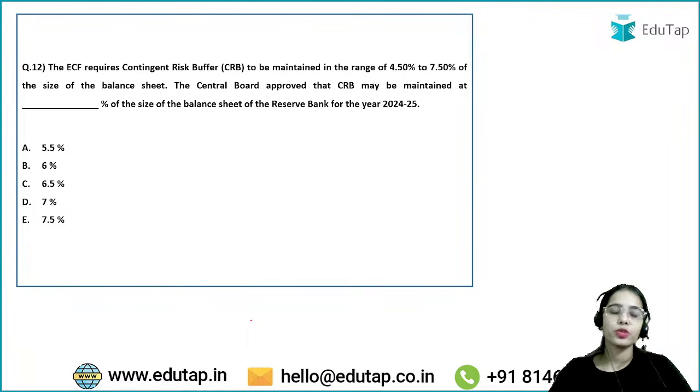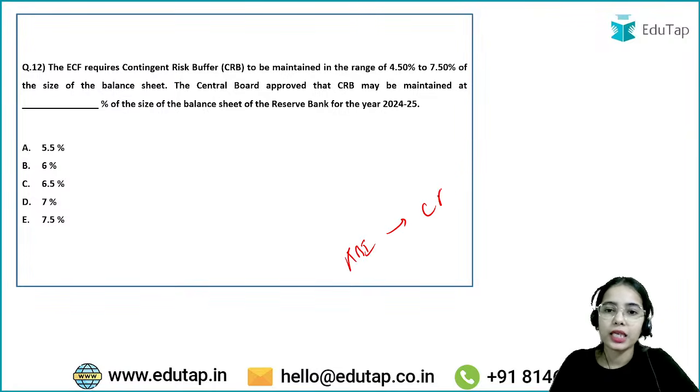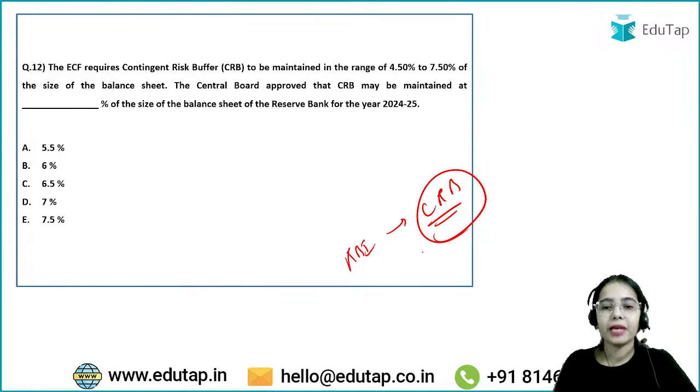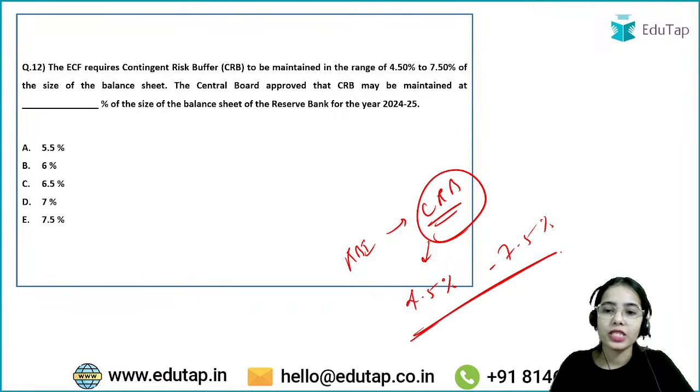Now coming to the next question, the economic capital framework requires a contingent risk buffer to be maintained in the range of. So the Reserve Bank of India has to maintain the contingent risk buffers, and it has been said that they can maintain the buffers within the range of 4.5% to 7.5% of the size of the balance sheet.